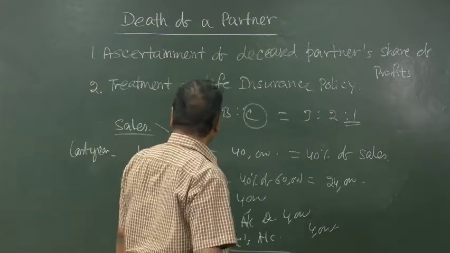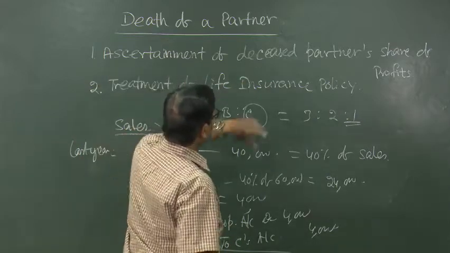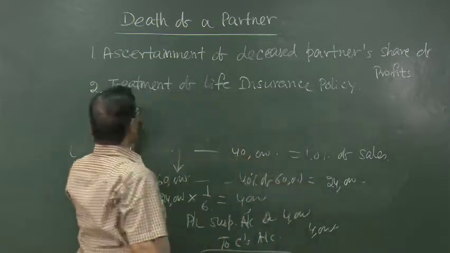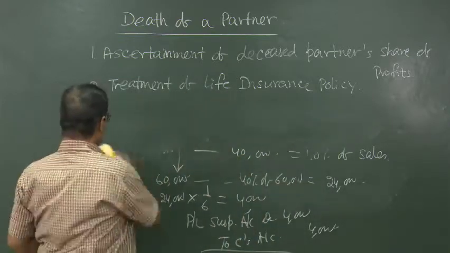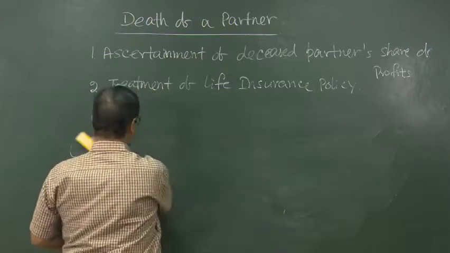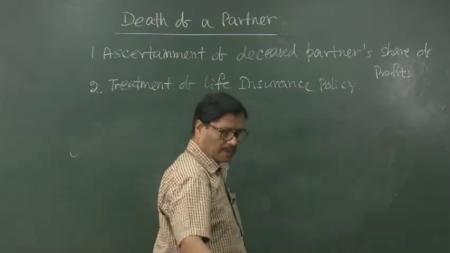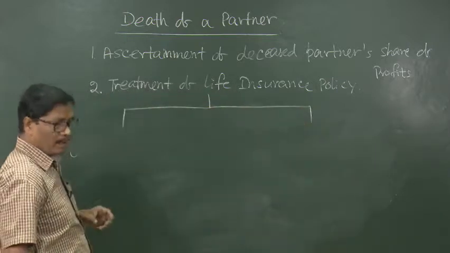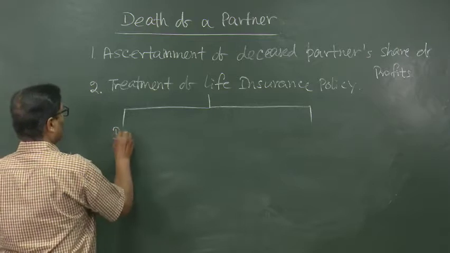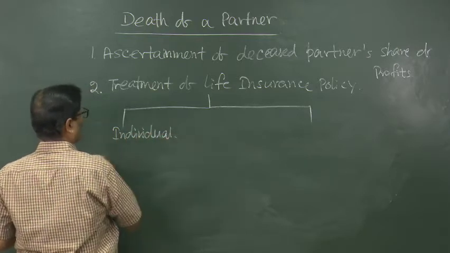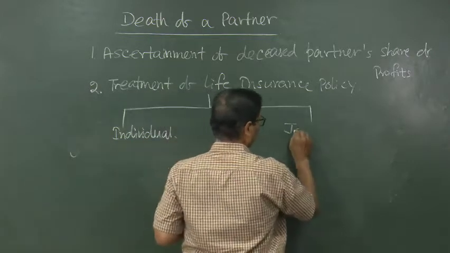Anyway, now after the ascertainment of the deceased partner's share of profits, the next special problem is treatment of life insurance policy. Life insurance policy may be individual life policy or joint life policy.